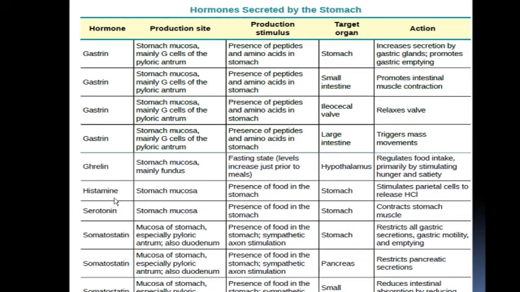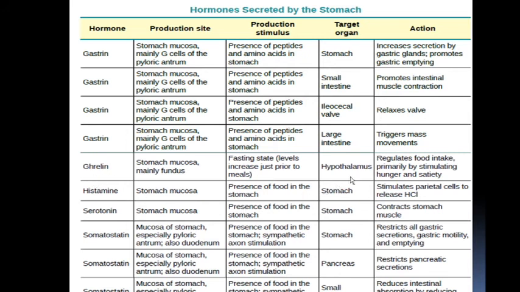Histamine is secreted from the enterochromaffin-like cells. It is present in the stomach mucosa. With the presence of food in the stomach, the target organ is the stomach, and it stimulates the parietal cells to release HCl. So histamine stimulates the parietal cells to release HCl. Serotonin is released by enterochromaffin cells present in the stomach mucosa, which contract the smooth stomach muscles. Its target organ is the stomach. So for histamine and serotonin, the target organ is the stomach.